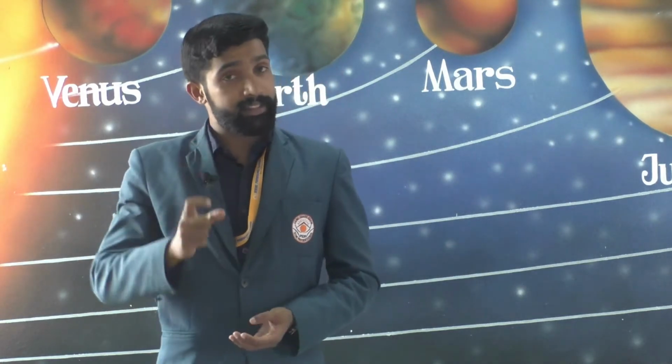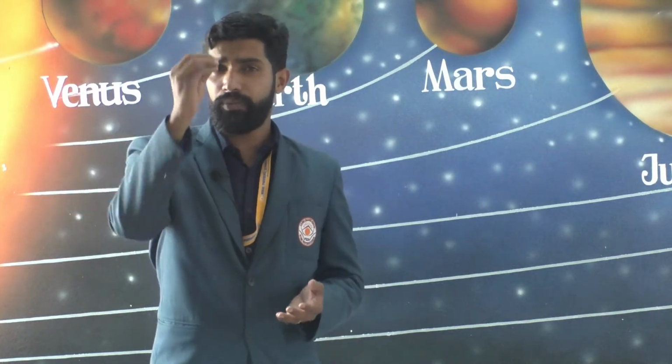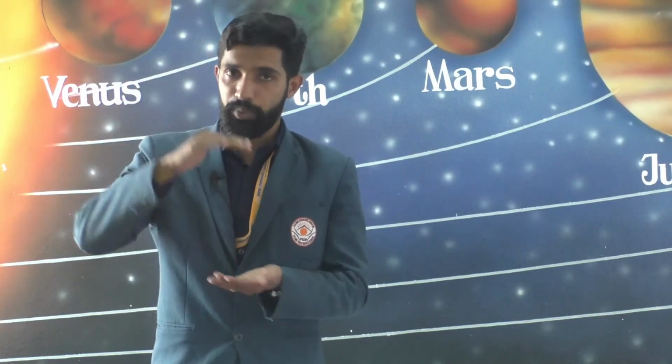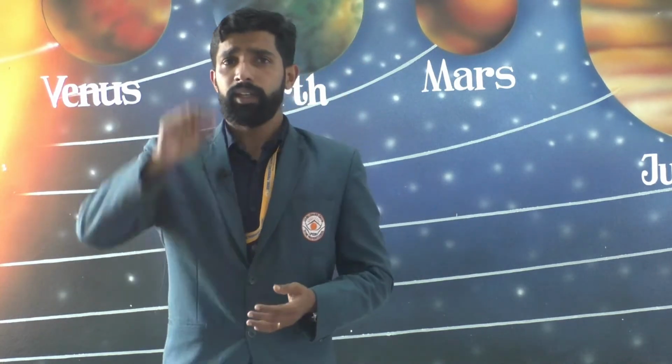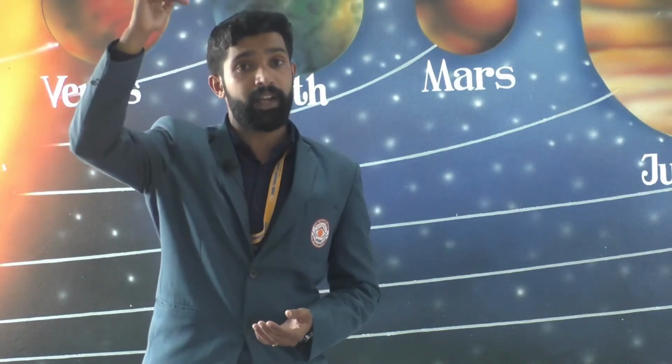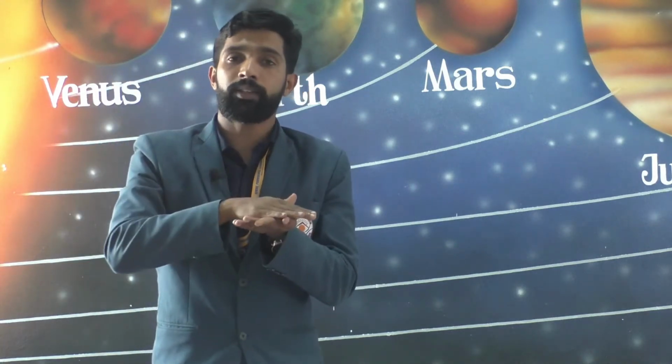atmospheric pressure. See, listen carefully. Air exerts pressure on everything on the earth's surface. This happens because the upper layers of the atmosphere rest on the lower layers.